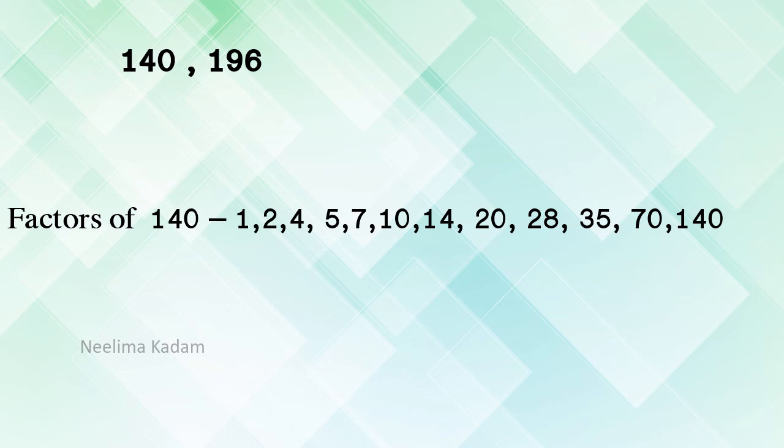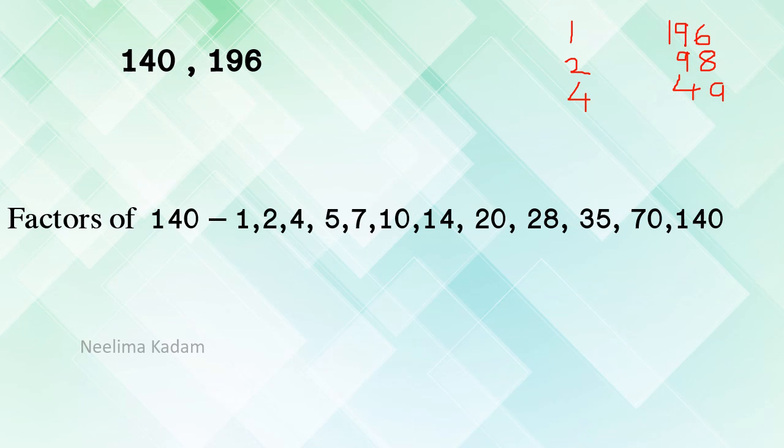Now factors of 196. So first of all 1 and 196. Then go for 2. Yes, it is there. 2 9s are 18. 2 8s are 16. 3: 9 plus 1 is 10, 10 plus 6 is 16. No, 16 is not divisible by 3. Then 4: 4 4s are 16, 4 9s are 36.